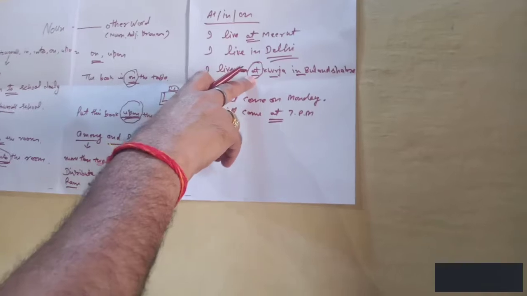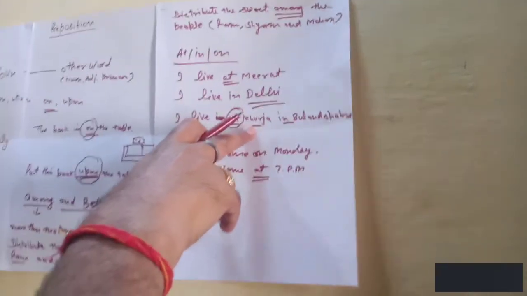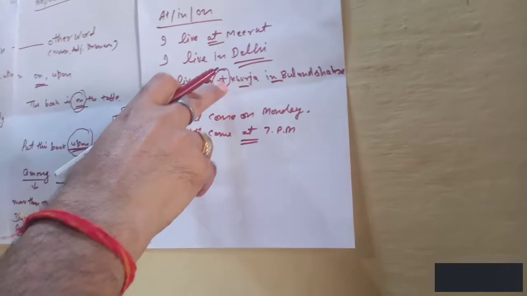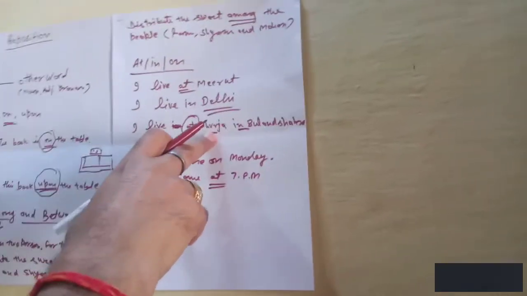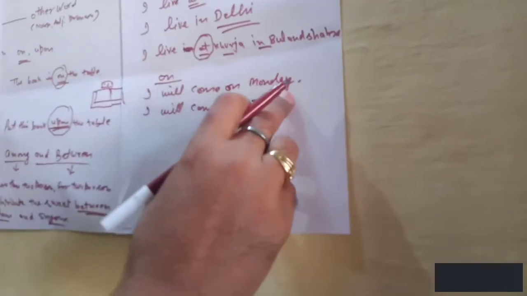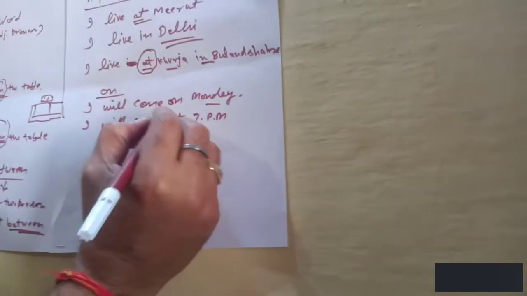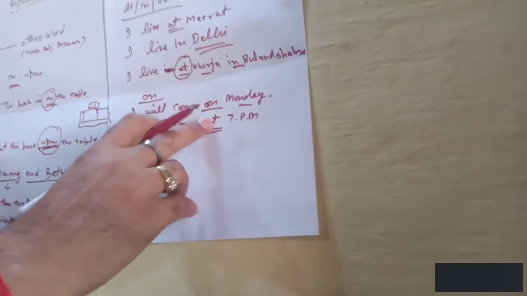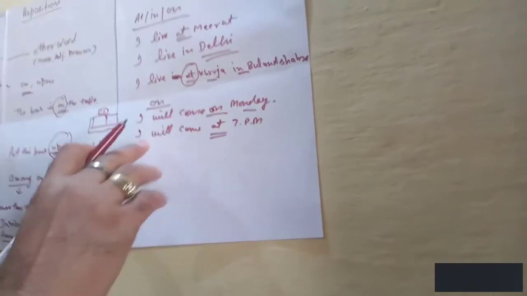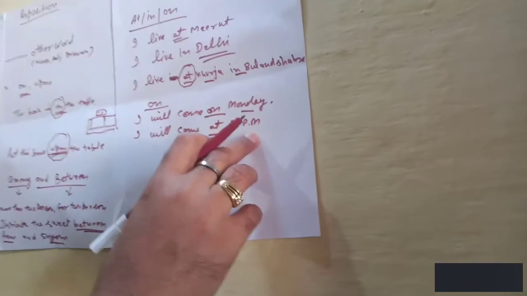At is also used in the sense of मैं खुर्जा में, मैं बुलंदशहर खुर्जा में रहता हूँ, so I live at Khurja in Bulandshahr. On: I will come on Monday. So for Monday, on is the preposition, so we can use only on before Monday. So I will come at 7 p.m.